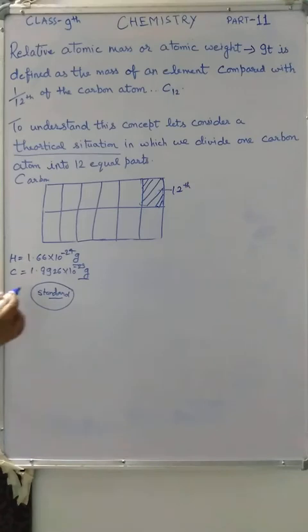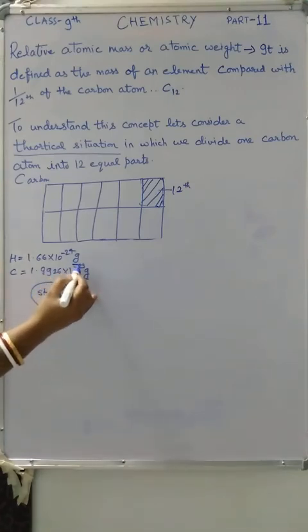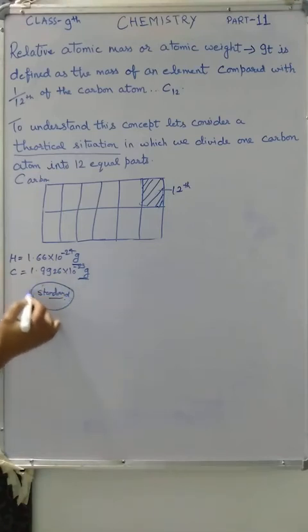They did not use gram or kilogram; they took one standard atom as a unit and compared the masses of other atoms with this. The resulting masses of atoms are thus known as relative atomic mass or atomic weight.